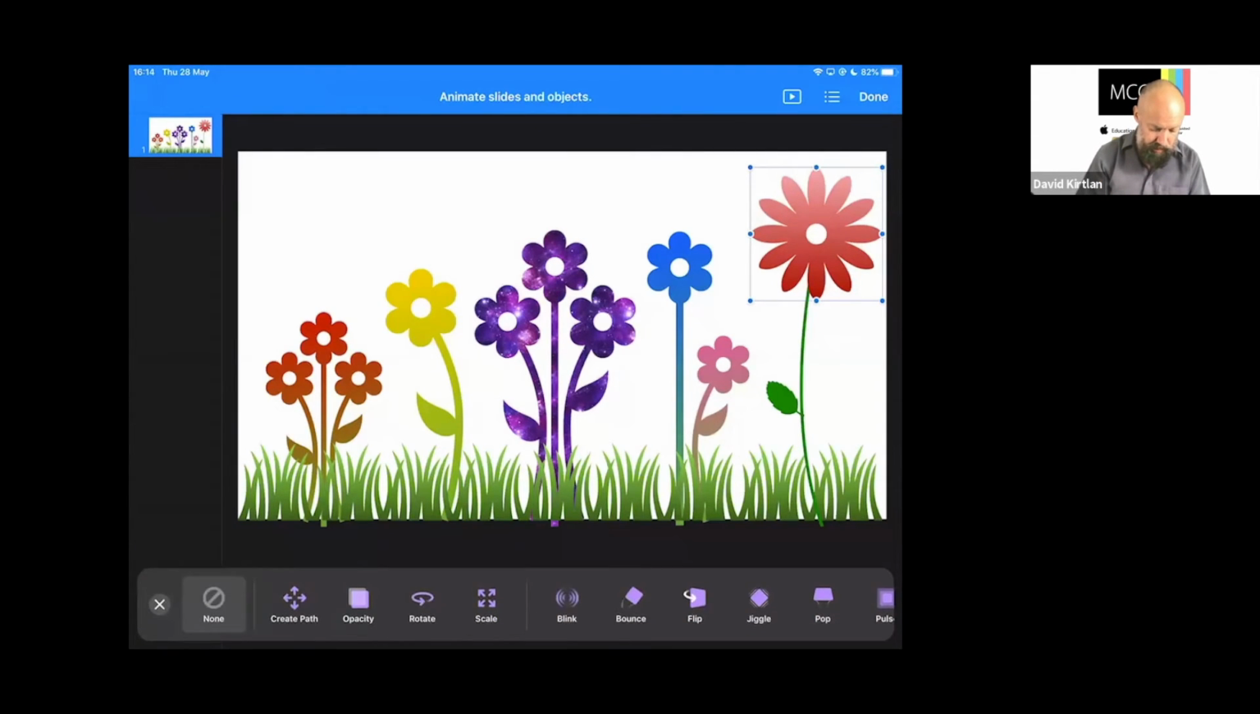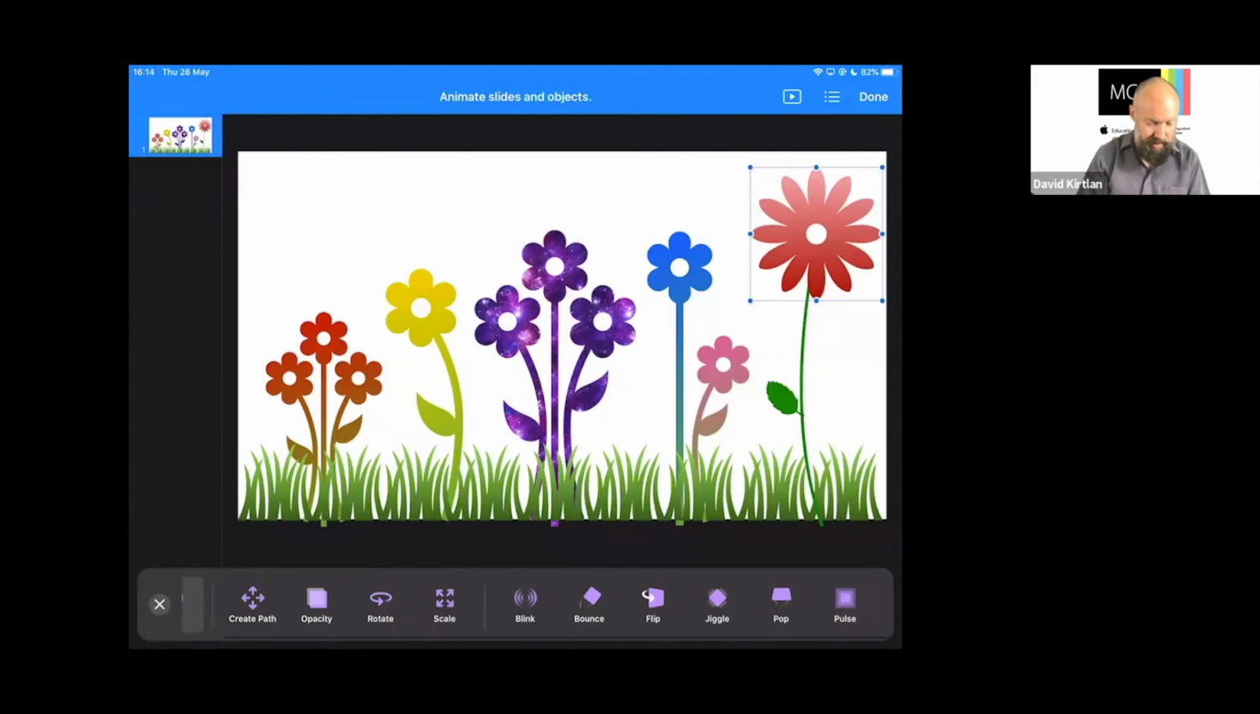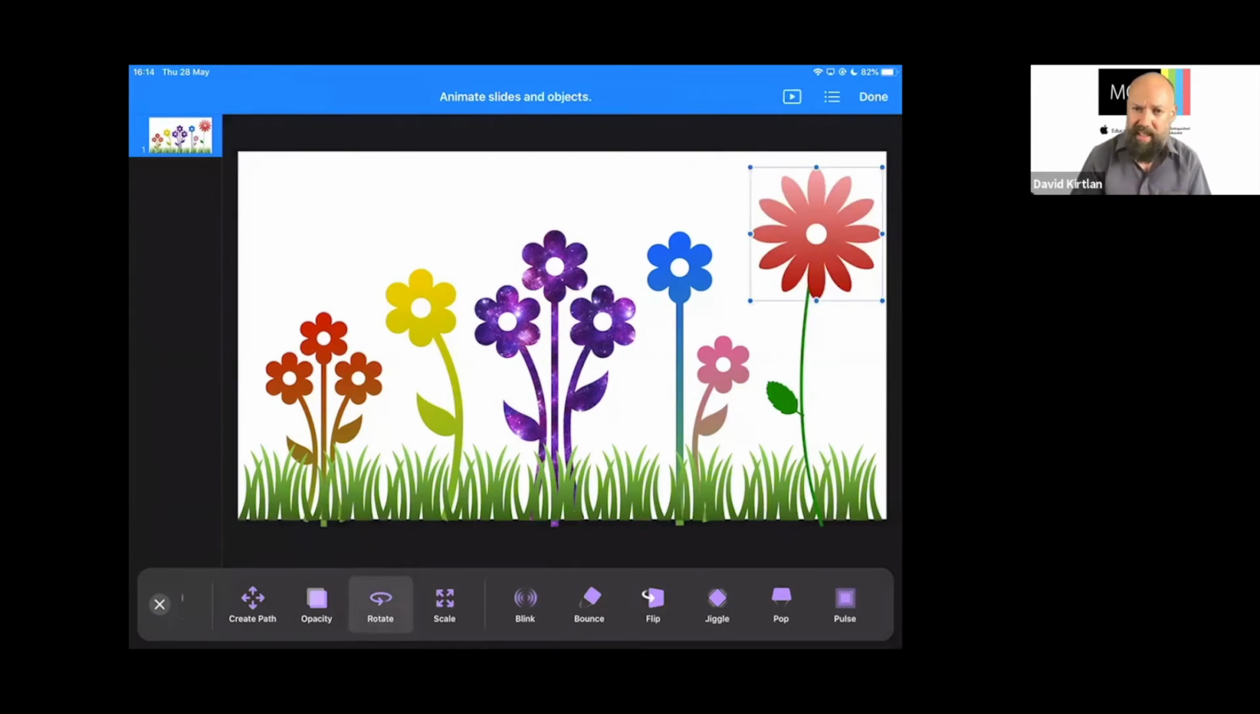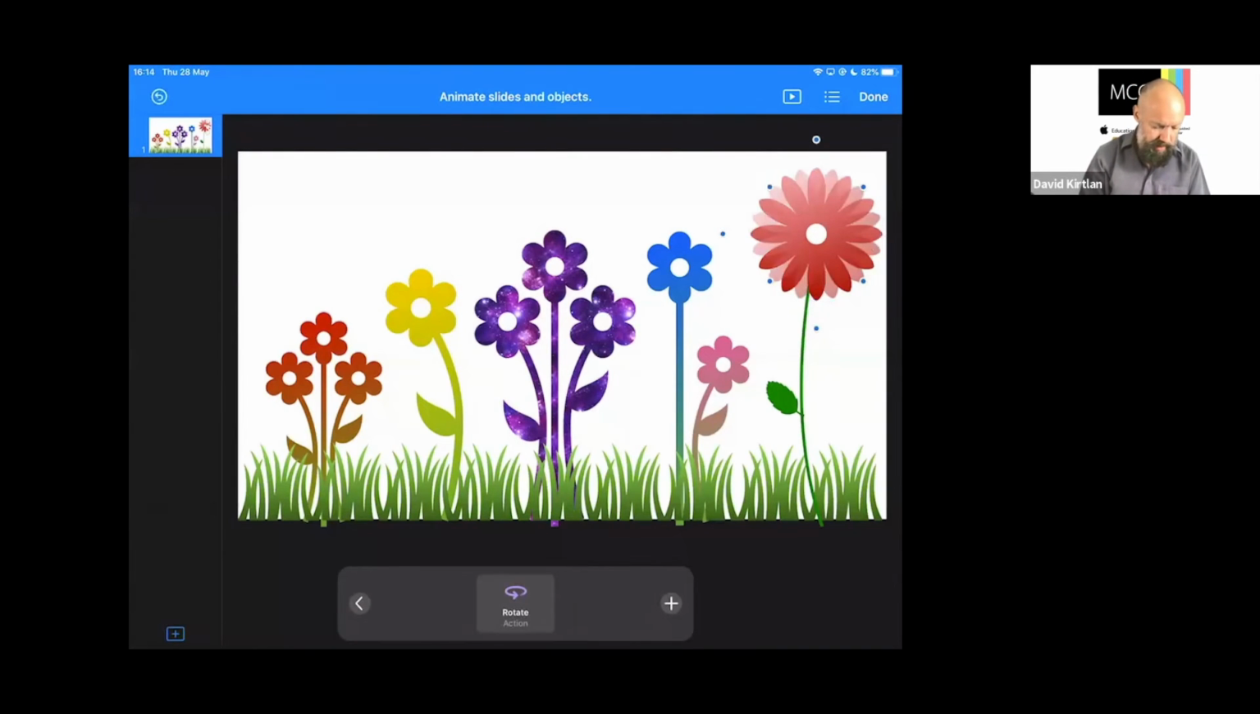And I get a few options along here, from pulse to bounce to flip, the kind of things we might expect in a presentation. And there's some really good ones. I'm going to select rotate. And as I select it, it gives us a bit of a hint there on the screen what's going to happen. So I'll just tap on the background, and I'm now into the little option that shows me the animation options that are relating to that object. And I've got rotate on there. You'll notice there's a plus at the end of that menu bar there, which means I can add multiple animation options to the same object.